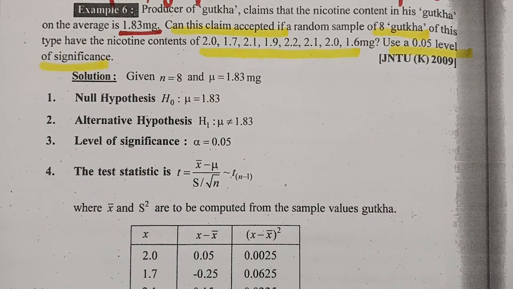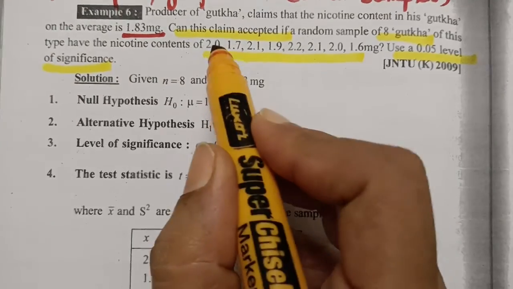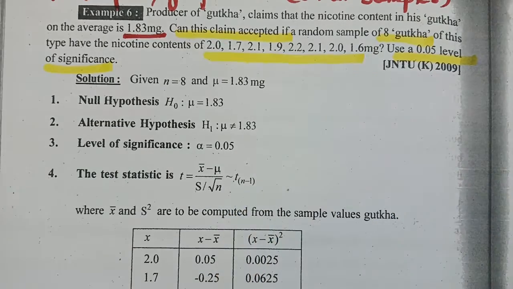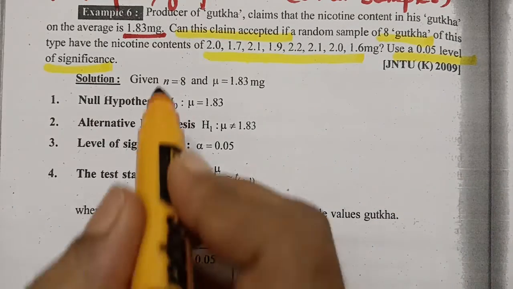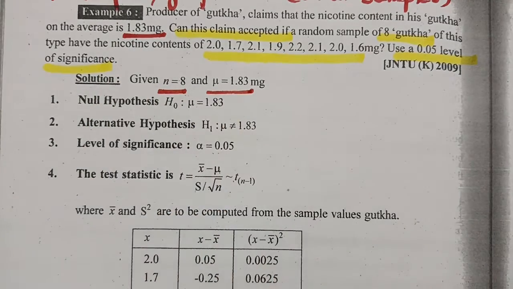So what is given and what is to be proved? See here, n is also not given. So we have to count: 1, 2, 3, 4, 5, 6, 7, 8. So from the data, n value is clearly 8 and mu is equal to 1.83 mg. And now we have to calculate mean as well as standard deviation.